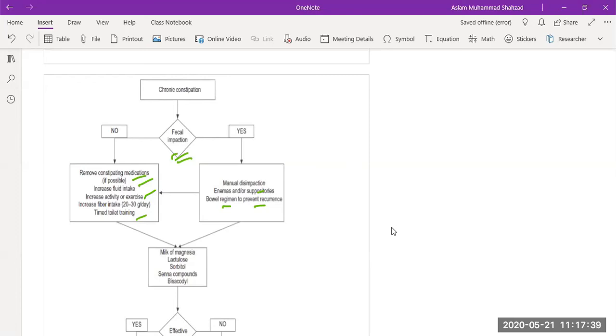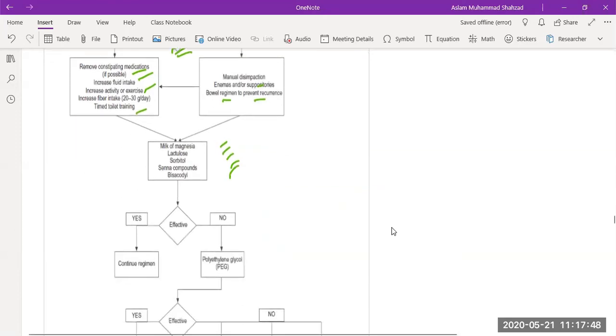For example, if the patient has fecal impaction, we give enemas, poultices. We give drugs like milk of magnesia, lactulose, sorbitol, senna compounds, and bisacodyl initially, and see whether the patient improves, whether the constipation has been reduced, or whether the treatment is effective. If the treatment is effective, then continue the treatment. If the treatment is still not effective, then we can give polyethylene glycol.